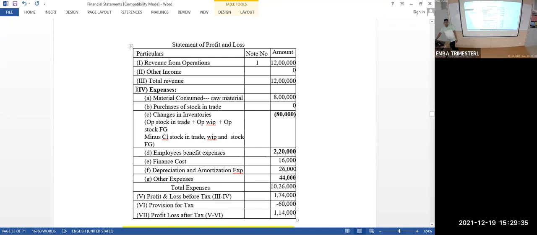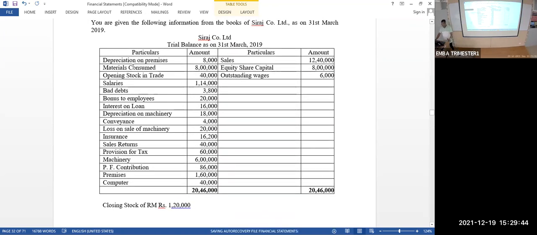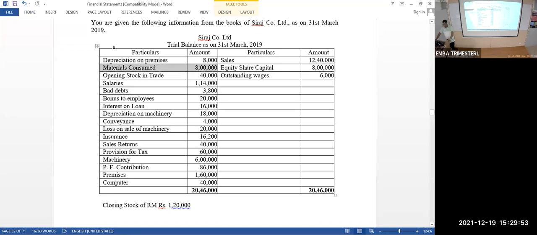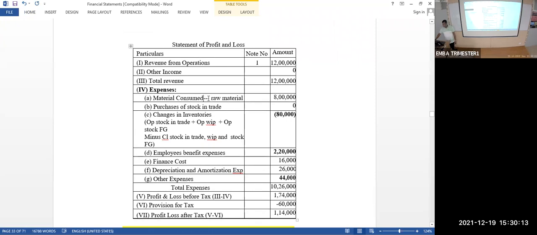Next, expenses, one by one. First one is material consumed. It is given in the question, check it. Material consumed is given in the question as 8 lakhs. I am marking it only for our reference, which is already used. So material consumed is 8 lakh rupees. That is raw material, just for understanding I have written.